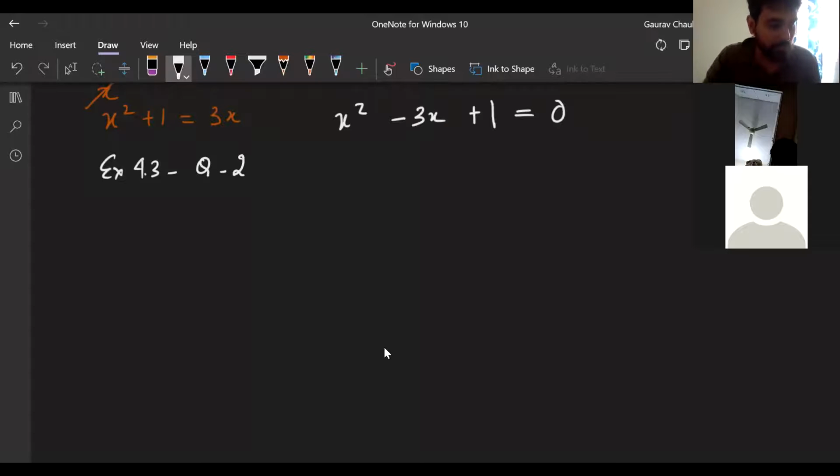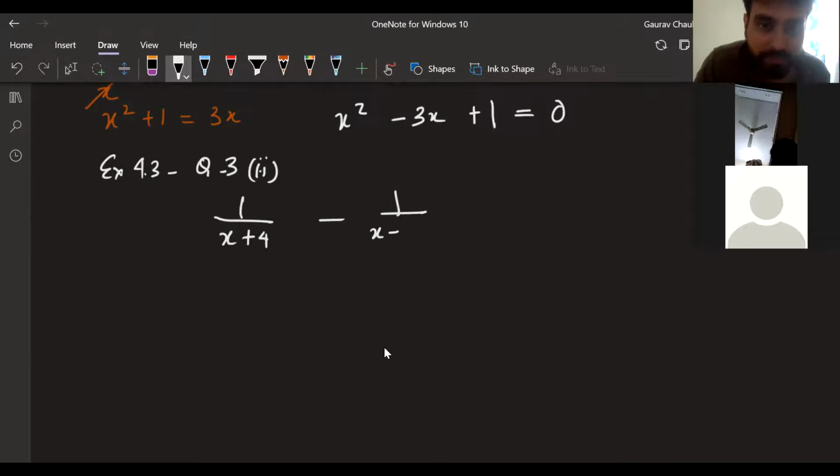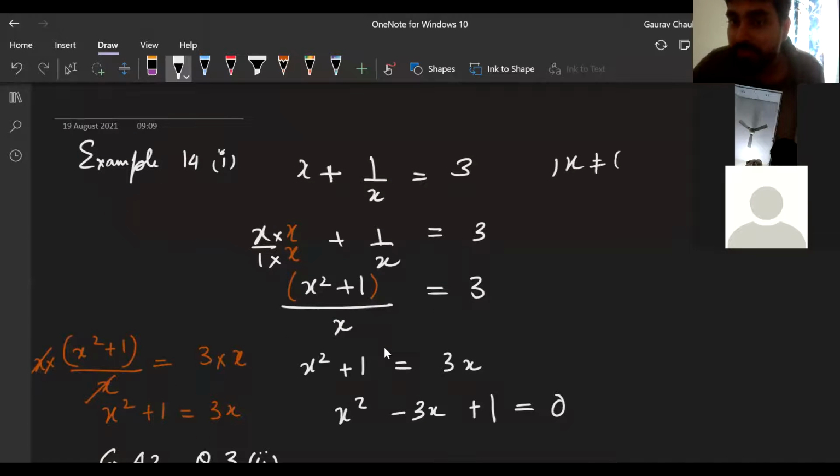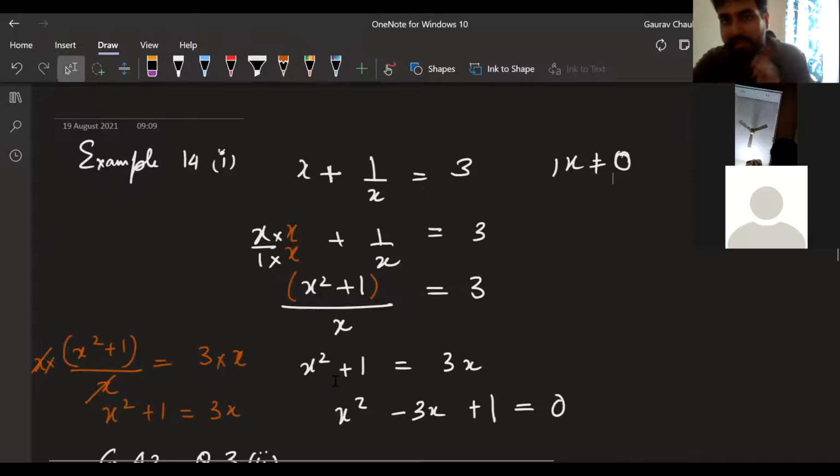Question 3, second one. Okay. What's the question? The question says 1 by x plus 4 minus 1 by x minus 7 is equal to 11 by 30. And it is very interesting. I want you to notice they are explicitly saying, in the previous question also they were saying x is not equal to 0. Here, let's just ponder on that thought for a minute.